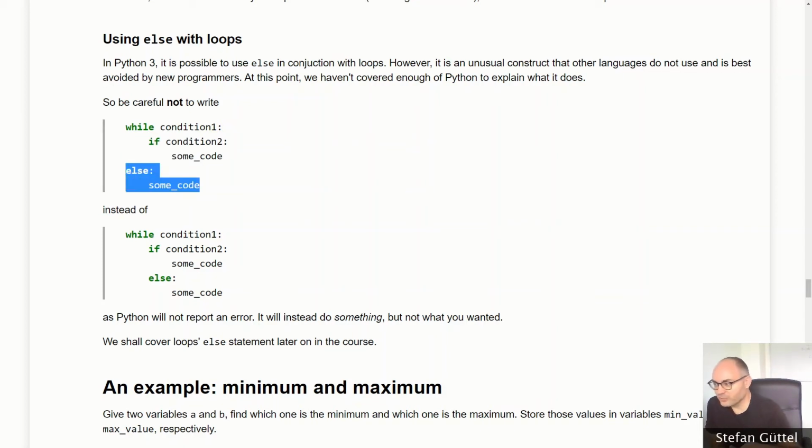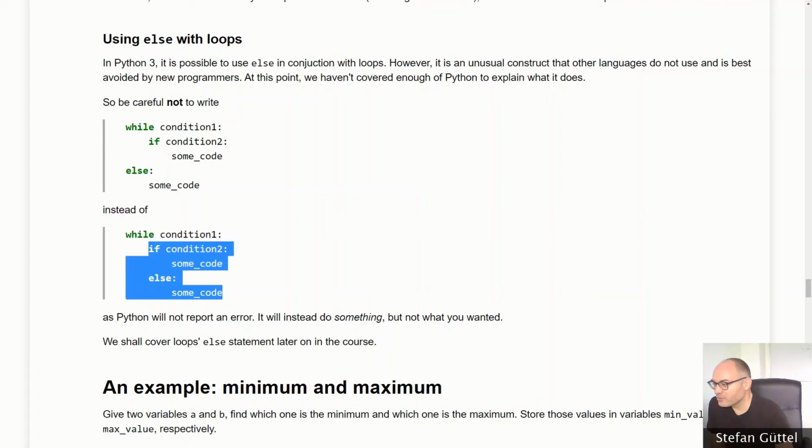This is to be contrasted with this piece of code here, where I have a while condition, and then inside my while loop I have an if-else block, as we have just discussed. Now it turns out that both of these are valid Python code. They will not report any error, but they will behave differently, and this can cause some confusion, and it shows that in Python indentation is extremely important.